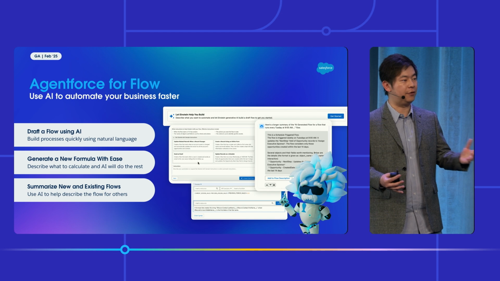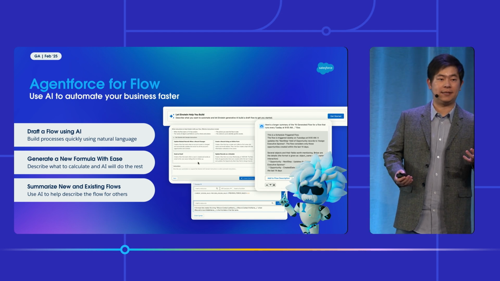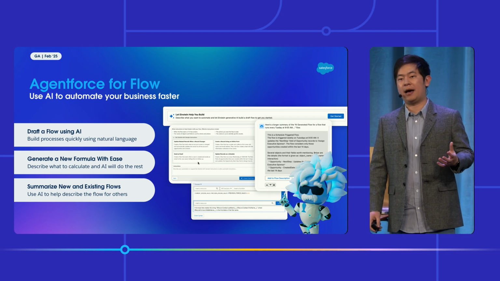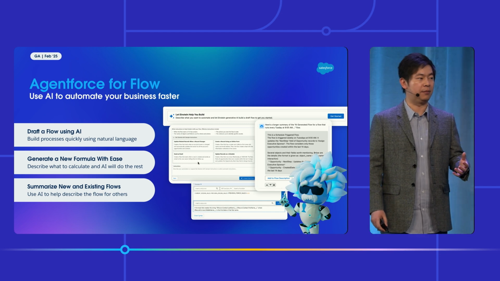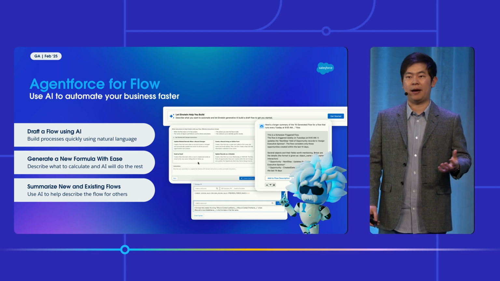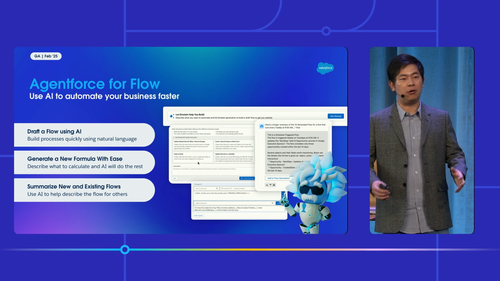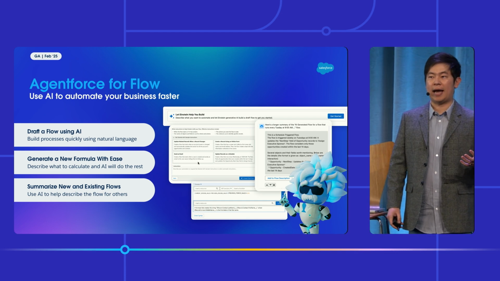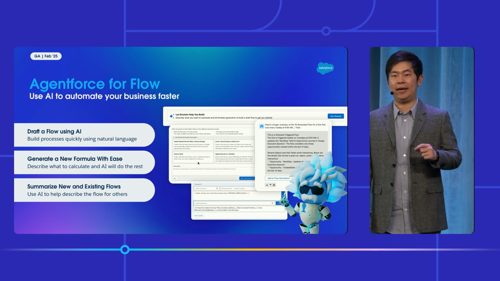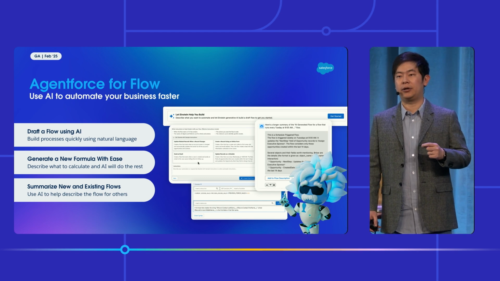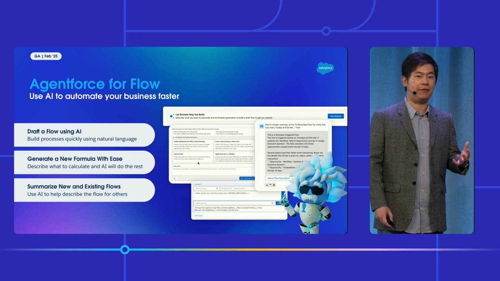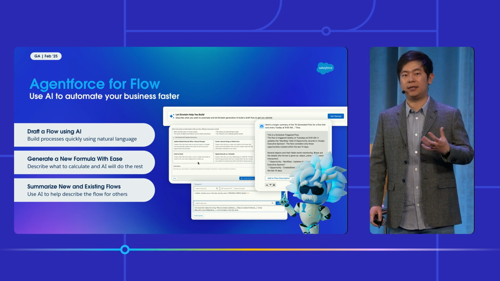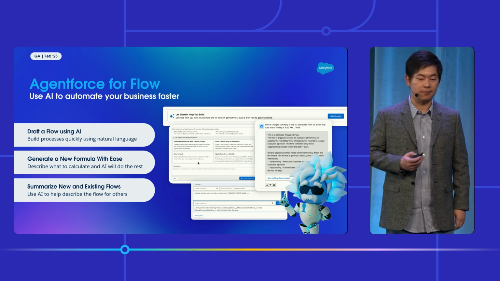Suppose you have a huge org with hundreds or even thousands of flows, and many of them are created by some other admins, and probably some of them are created by you a while ago. But now you want to understand what the flow does. With our product, it is very simple. With a single click and just a few seconds, you can see the explanation from the AI for this flow, and you can explain them at different levels of detail.